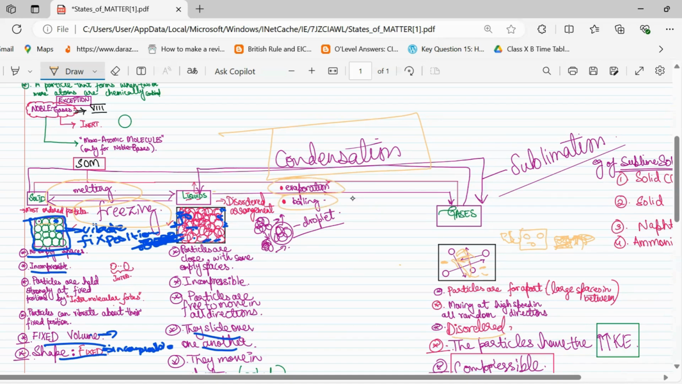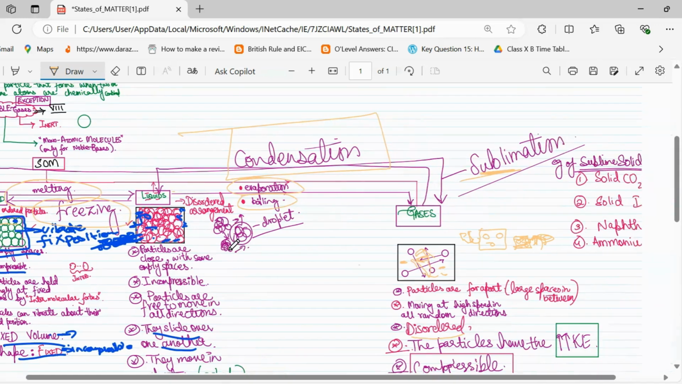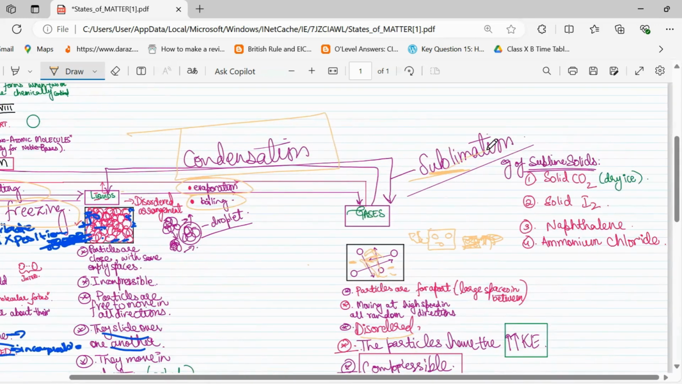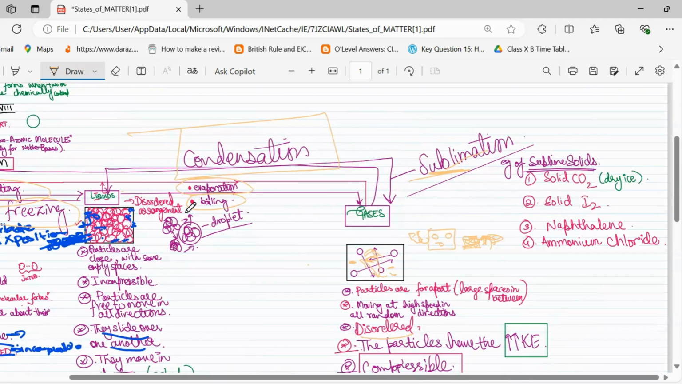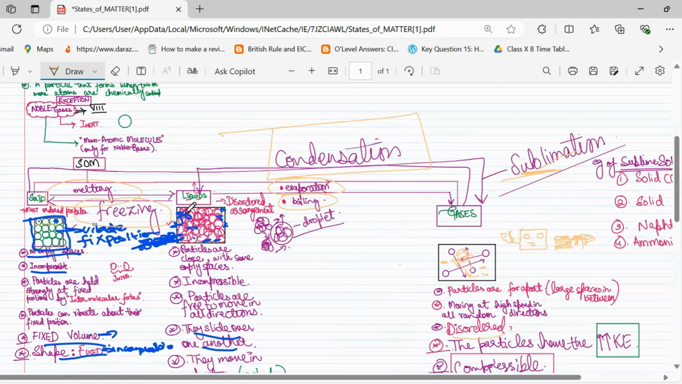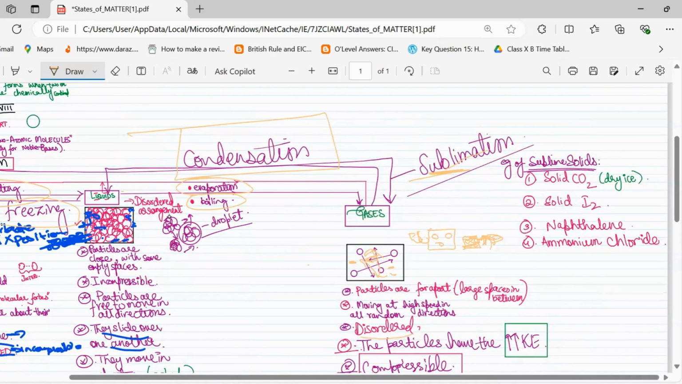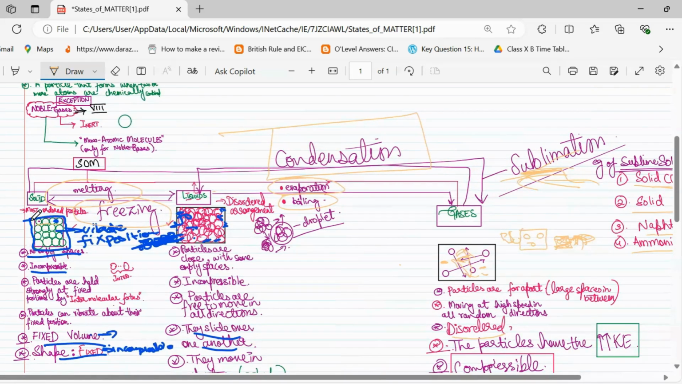And if we convert solid to gas, we call it sublimation. In this, the solid directly converts into gas. For example, there's the dry ice which we use. Yes, here, dry ice. That is solid CO2. Solid iodine and ammonium chloride are some examples of substances that can undergo sublimation. They directly go from solid to gas.